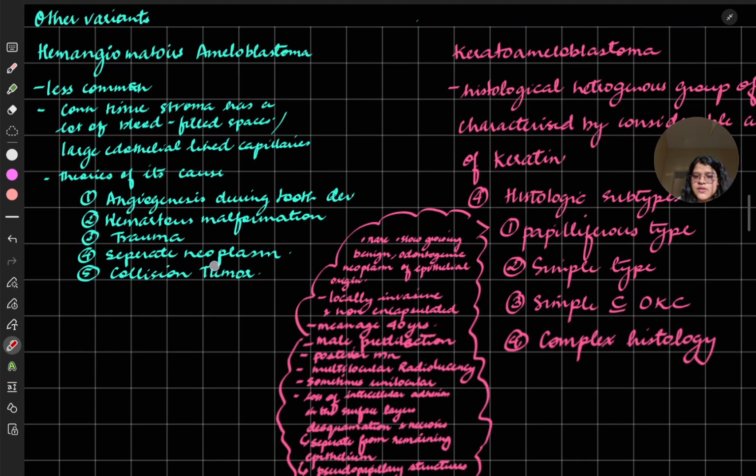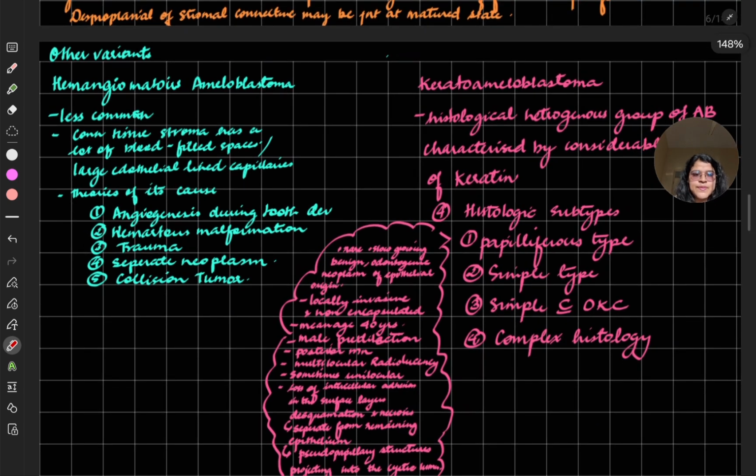Now we come to the other variants which are not that important, but can be asked in the MCQ or in the viva. The other variant is hemangiomatous ameloblastoma, which is again less common. The connective tissue stroma has a lot of blood-filled spaces, with large endothelium-lined capillaries. You have to remember blood-filled spaces. There are spaces which are filled with blood.